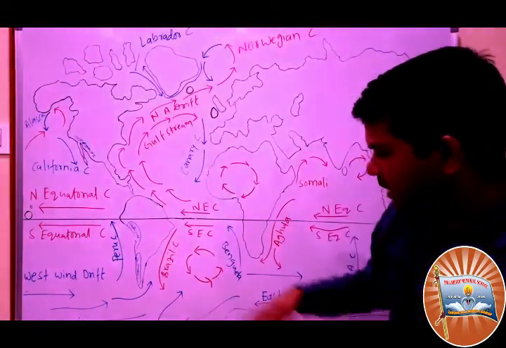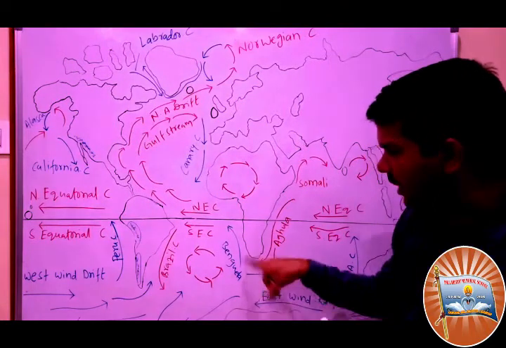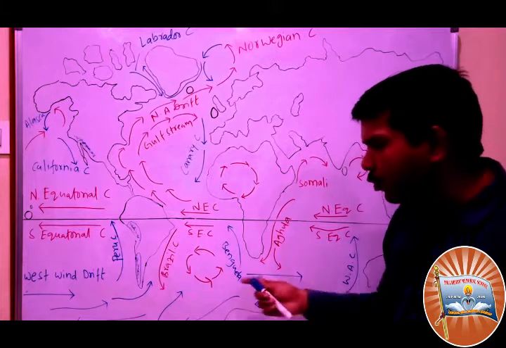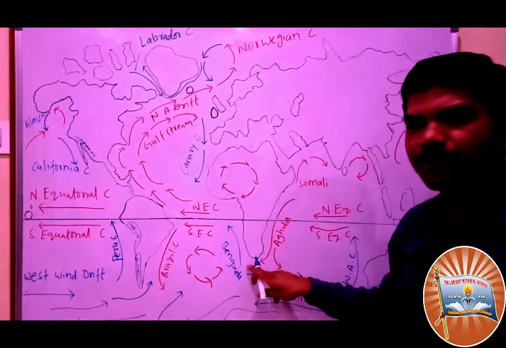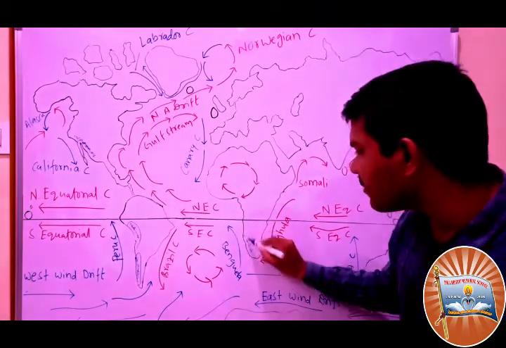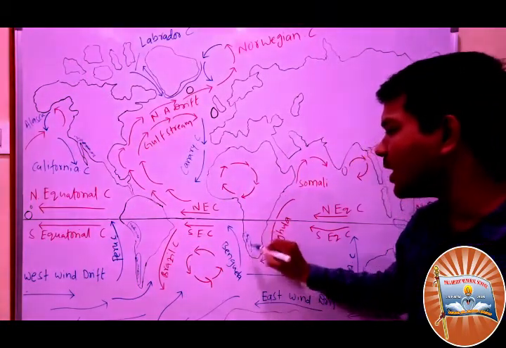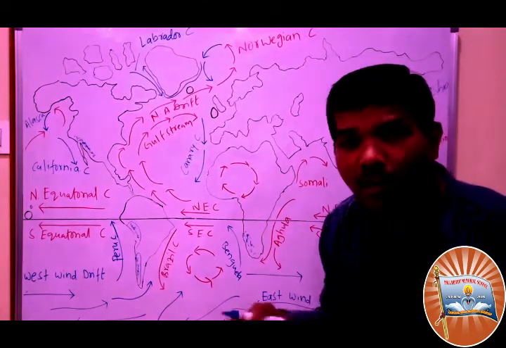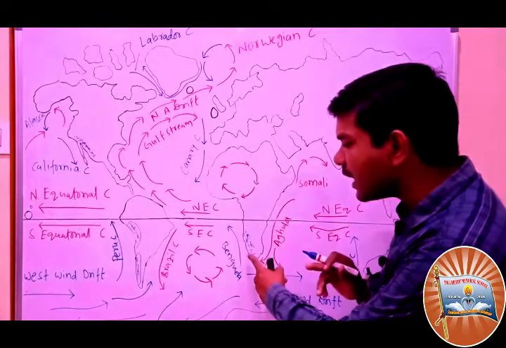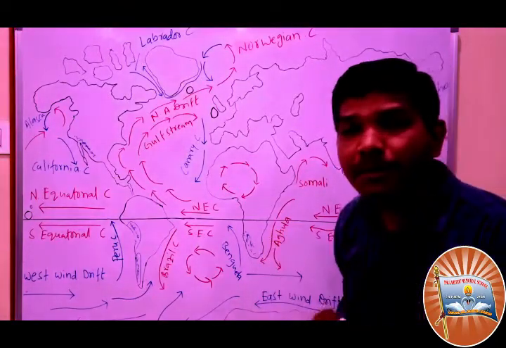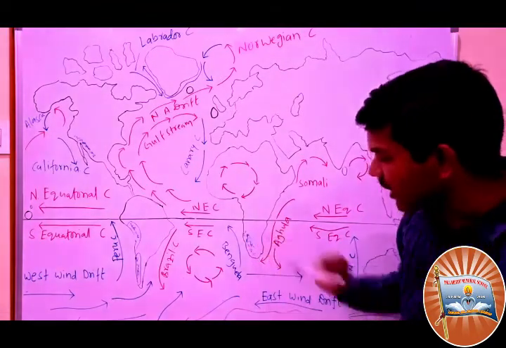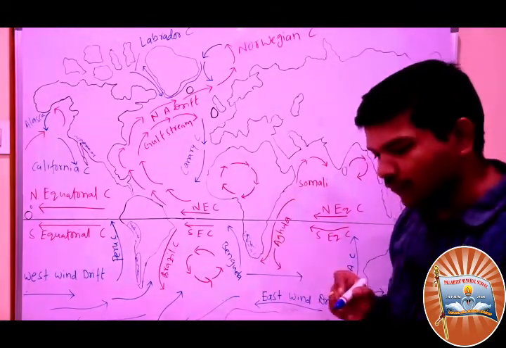Next, here you see the Benguela current. I wrote it in blue color, and blue means it is a cold current. Whenever a cold current blows, usually there will be no rainfall, and then deserts usually form. What kind of deserts do we find here? The Namib desert and the Kalahari desert are formed here in Africa.